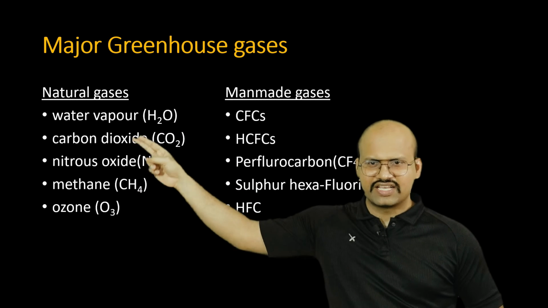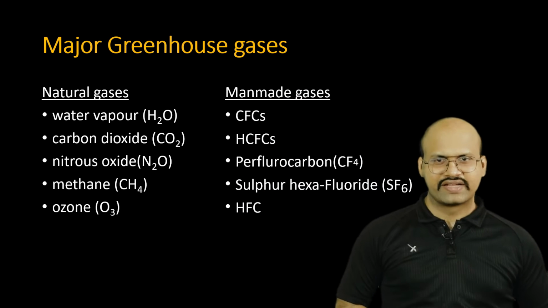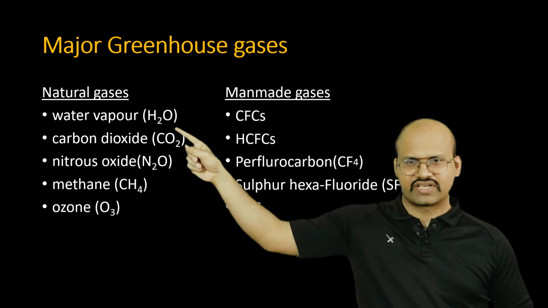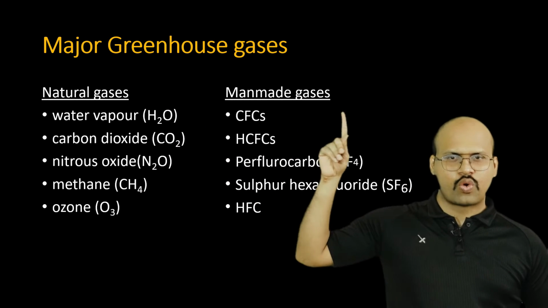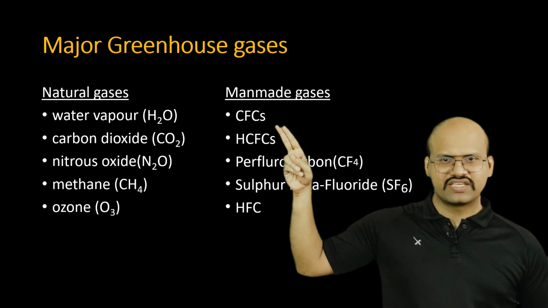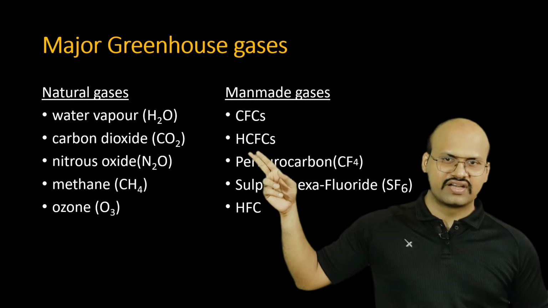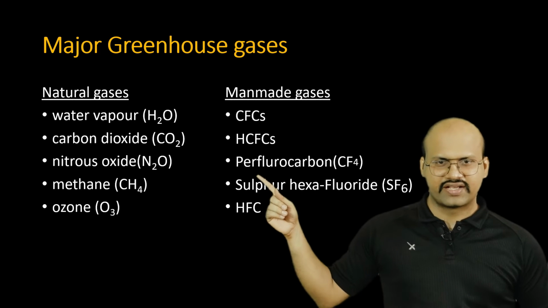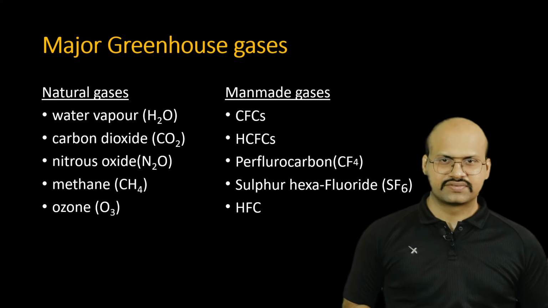Here is the list of natural greenhouse gases, and here is the list of man-made greenhouse gases. You can see that water vapor tops these natural greenhouse gases, then carbon dioxide, nitrous oxide, methane and ozone. While in the man-made gases we have mainly CFCs, which are used as coolants, then HCFCs, which were again used as a replacement for CFCs, but they are also greenhouse gases. Then there are perfluorocarbon, sulfur hexafluoride and HFCs.